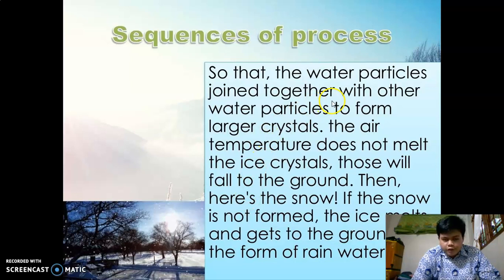Sequence of process. So that the water particles join together with other water particles to form large crystals. The air temperature does not melt the ice crystals. They will fall to the ground. Then here is the snow. If the snow is not formed, the ice melts and gets to the ground in the form of rainwater.